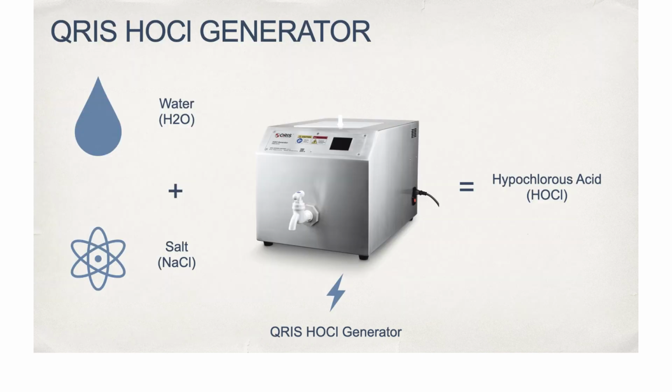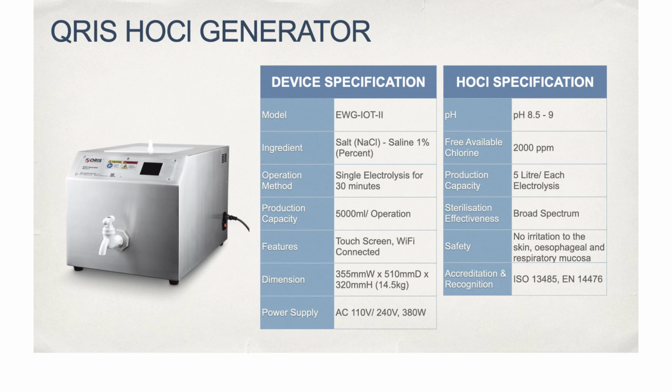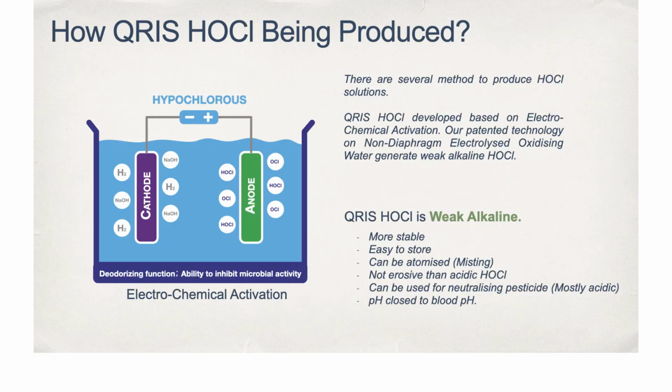Without further ado, introducing our innovation, the QRIS hypochlorous acid generator, a patented electrochemical activation technology that uses non-diaphragm electrolysis to transform pure diluted saline into hypochlorous acid. By extraction of chlorine from salt, which is chemically known as sodium chloride, to form a unique chlorine-based active ingredient, namely hypochlorous acid or hypochlorite ion.